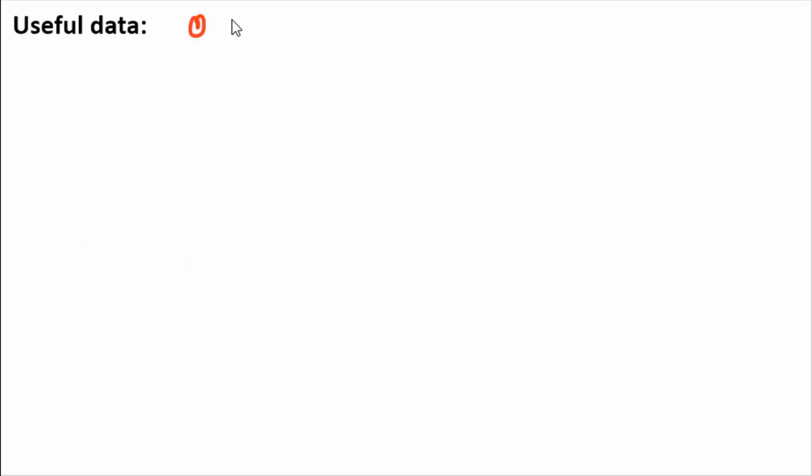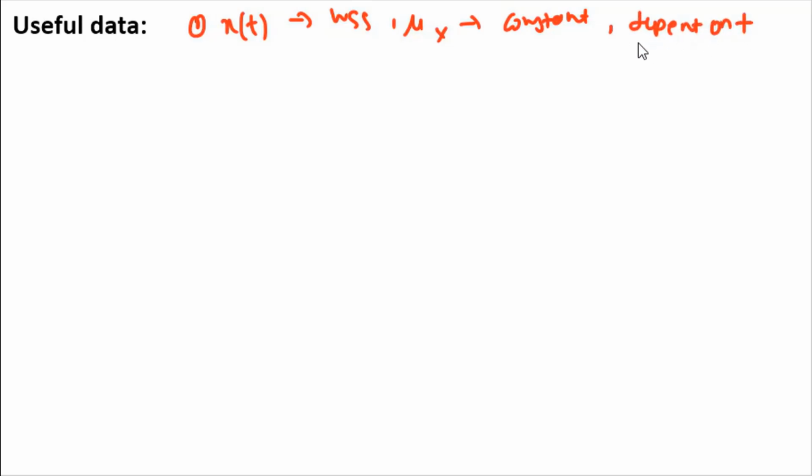So the first useful data for this question is: if x of t is wide sense stationary, then its mean will be constant. That means the mean will not depend on time t.